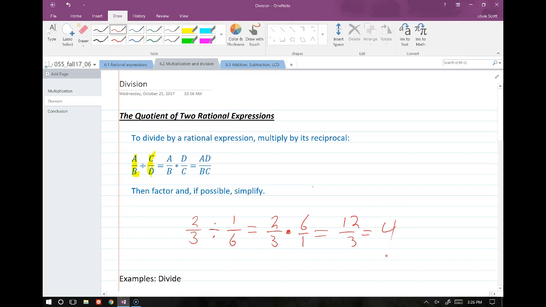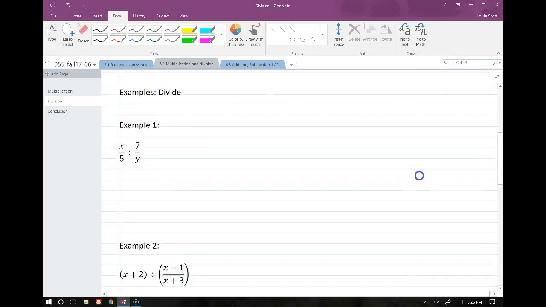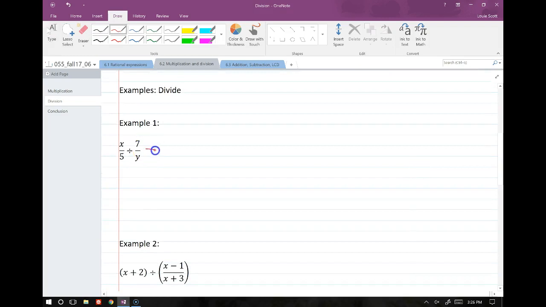All right, so it's the same thing when we deal with polynomials. For example, let's do this first division here. All we need to do is follow our rule, which says we flip this fraction and then multiply. So the x over 5 stays the same. The 7 over y flips to y over 7. Then we get xy over 35.